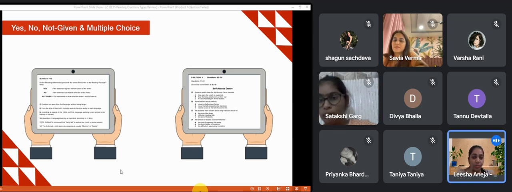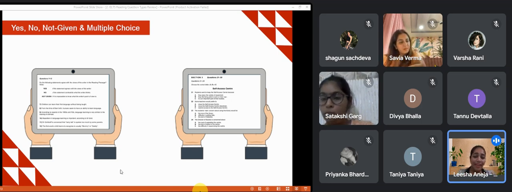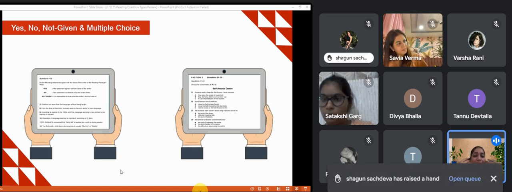Okay, now moving on to the second one, which is multiple choice. You can clearly see there is a wide variety of options available in front of you. What will happen in multiple choice? Like it happens in listening, they will give you identical language you will be able to trace, but please mark for the special words. What are special words? Like कहीं पे note लिखा हुआ है, कहीं पे note this, okay, specifically this.